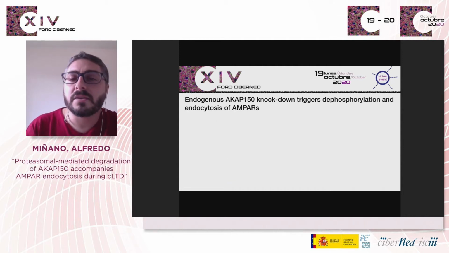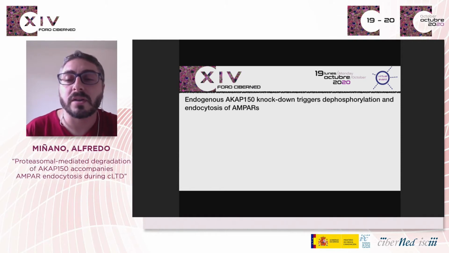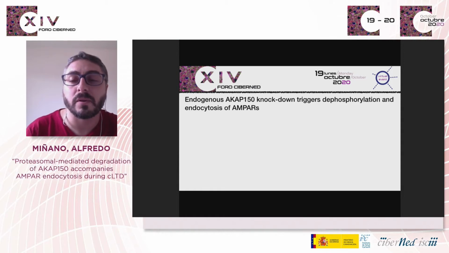Synaptic distribution of AKAP is a key factor for synaptic expression of AMPA receptors. Previous reports have shown that removal of AKAP from synapses toward the cytosol in dendritic shaft or soma elicits synaptic AMPA receptor endocytosis. In this context, we explored the effect of AKAP silencing on AMPA receptors.